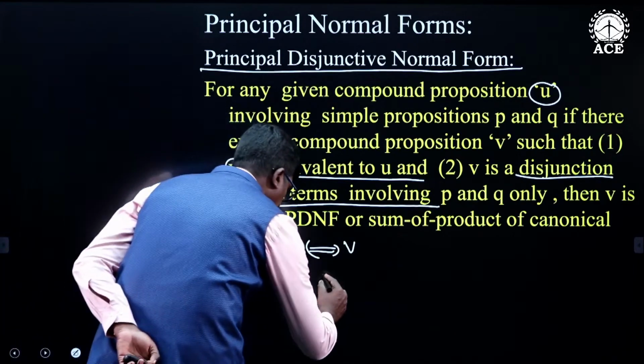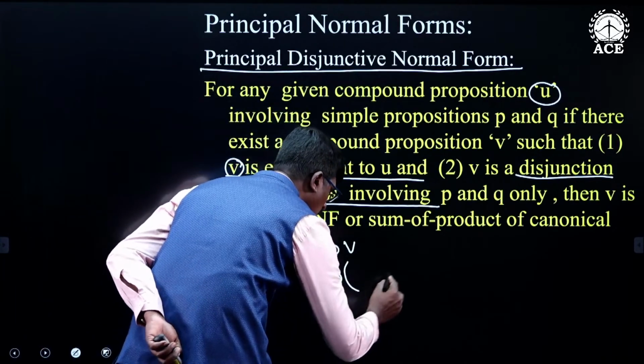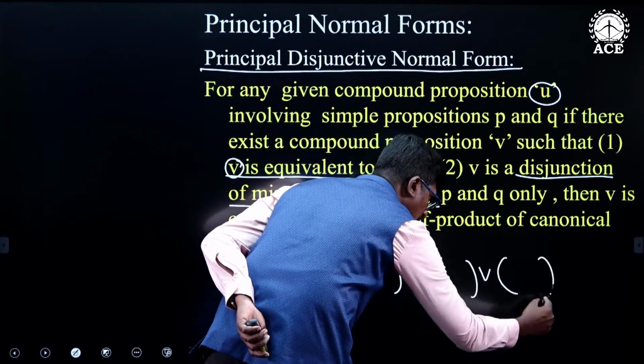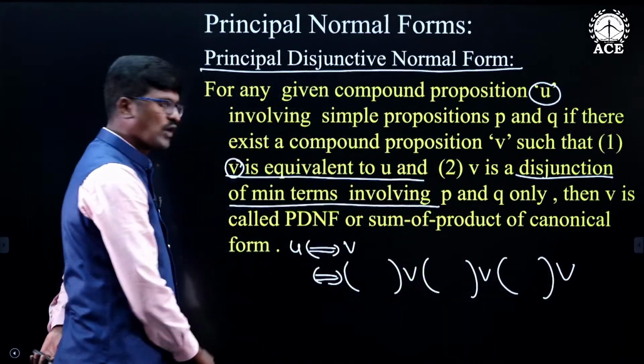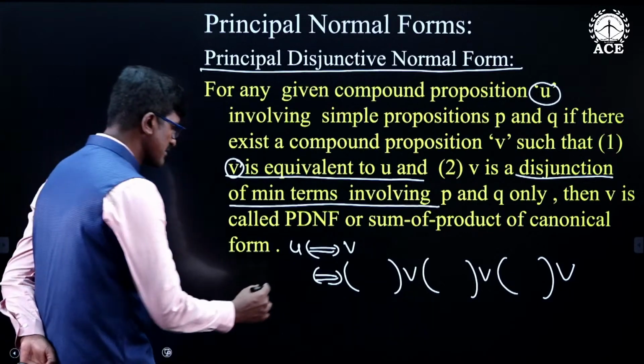What is V? V must be a disjunction. What is the symbol we use for disjunction? This is the disjunctive symbol. Disjunction of two or more min terms. Min terms are nothing but conjunctive statements.